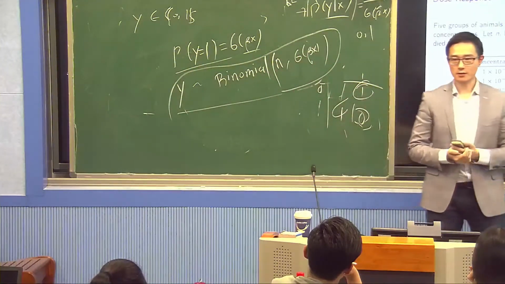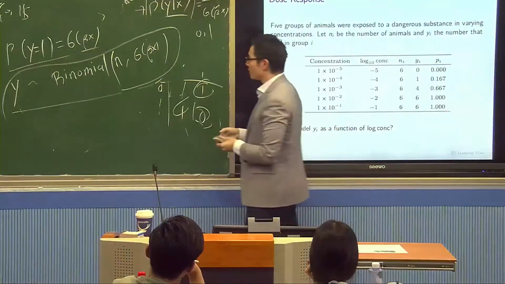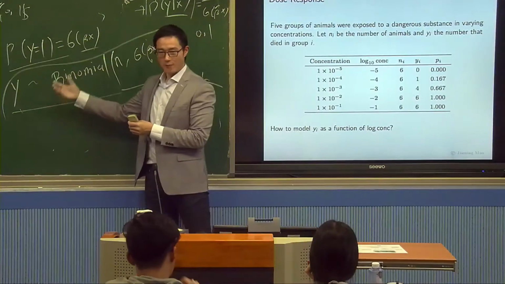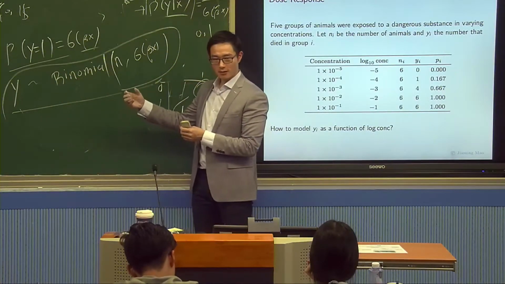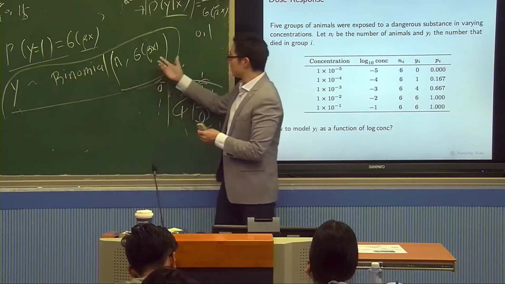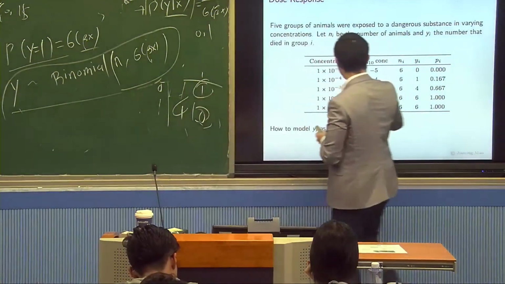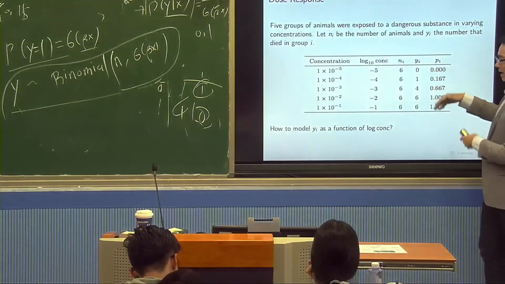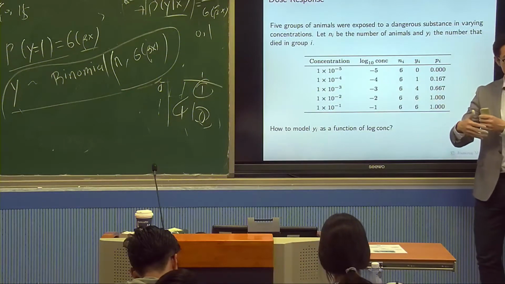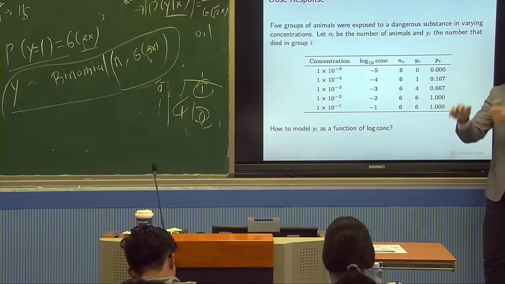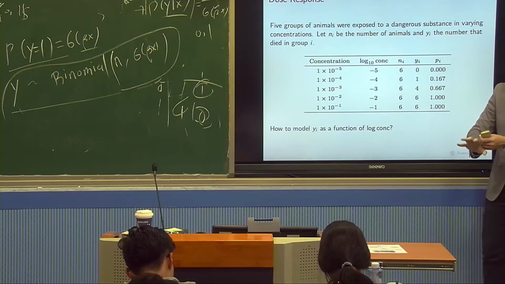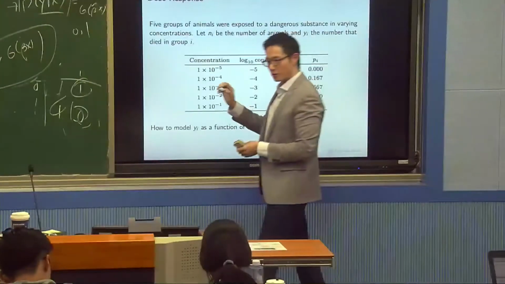So a logistic regression can be both a Bernoulli and a binomial. And when it's a binomial, we can use it to model y, the total outcome from a group, with an underlying probability that's independent. All right, so if we do that, it turns out we can use logistic regression too.